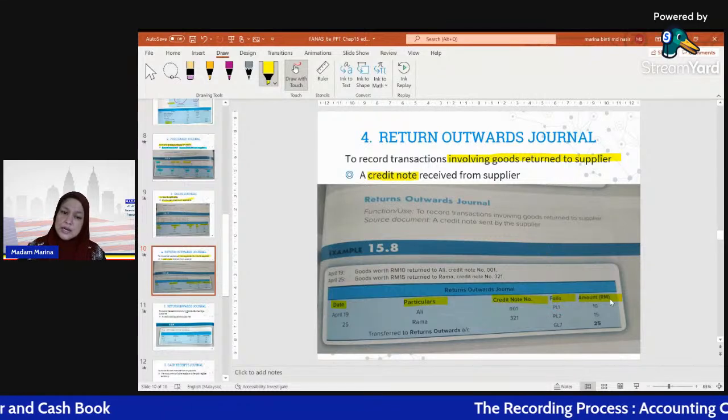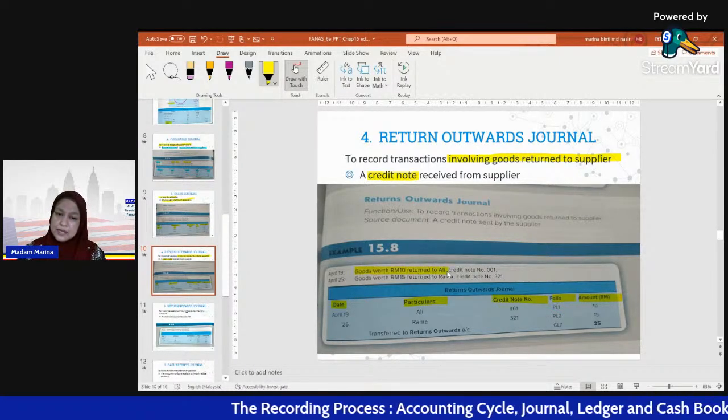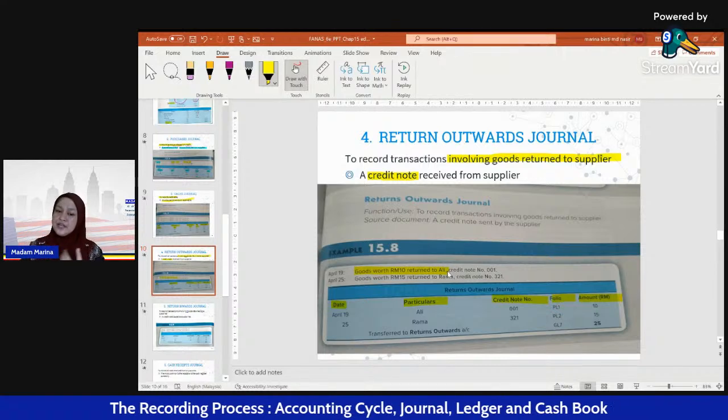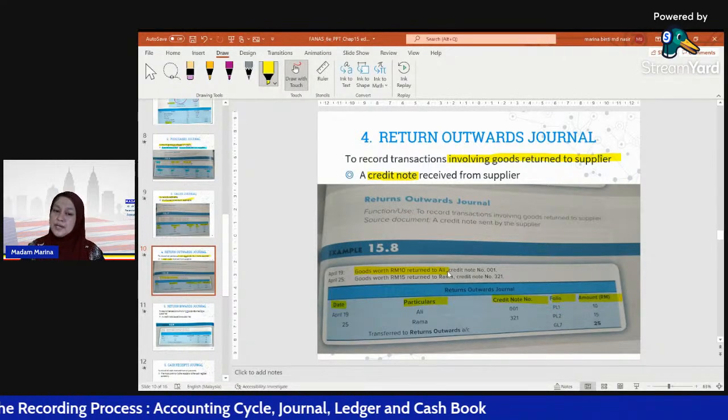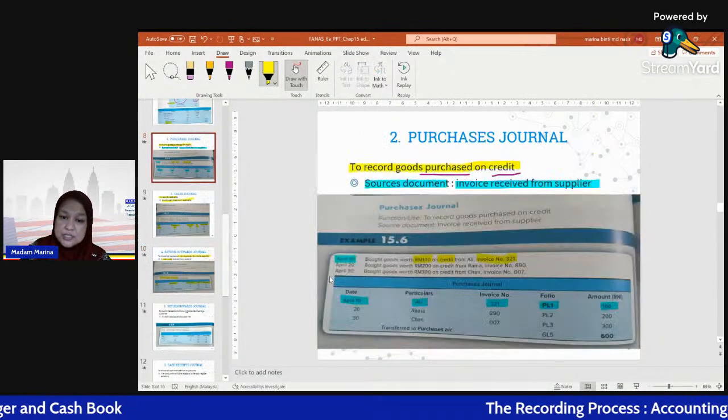For example here, Ali. Now you want to return goods worth 10 ringgit to Ali. Make sure that what we previously purchased from Ali was also on credit terms. Let me check Ali in the purchase journal. Here, Ali.